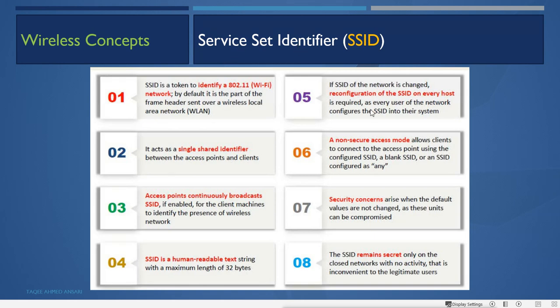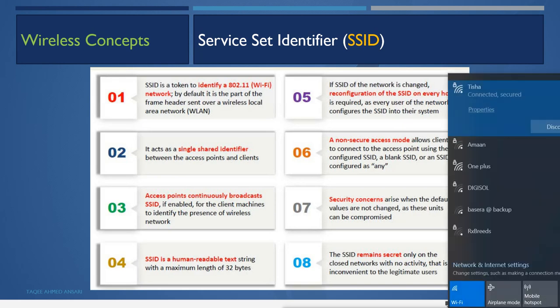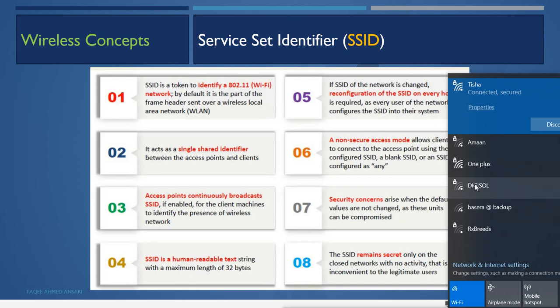That is why, when we go to the Wi-Fi finder, we can see these names, because they are in the header of the packets my device receives within range.